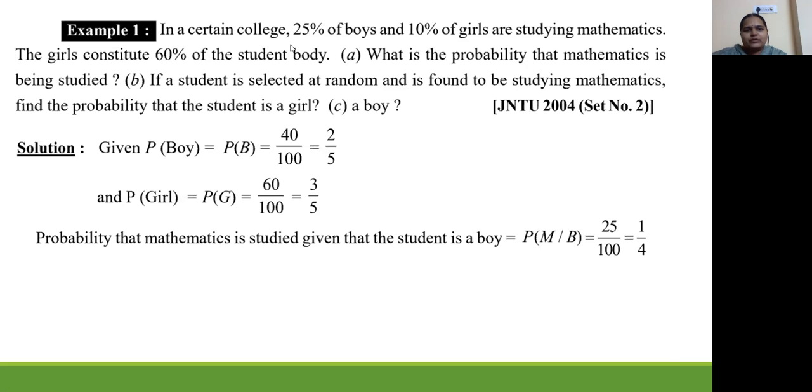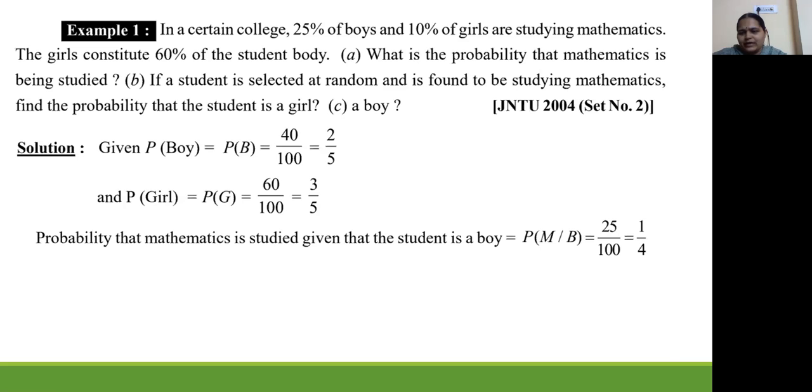So we know here it is given that 25% of the boys are studying mathematics, so that is what we have written. Probability that mathematics is studied by boys is P of mathematics is studied. So first, the student is a boy and he is studying mathematics. That kind of probability we will write like this. First, the student is a boy, so that we will write in the denominator.